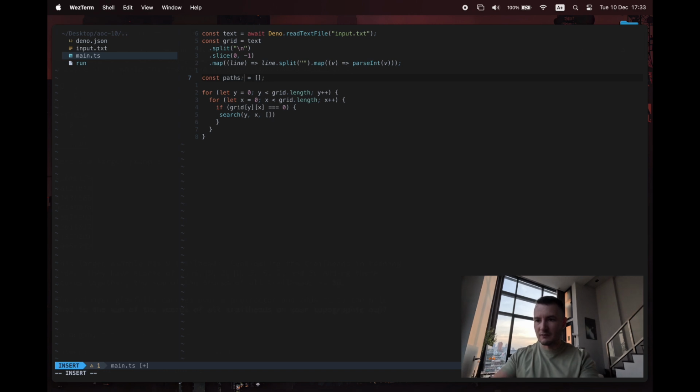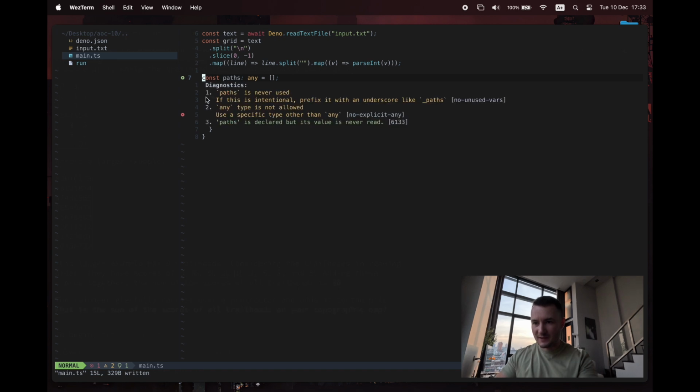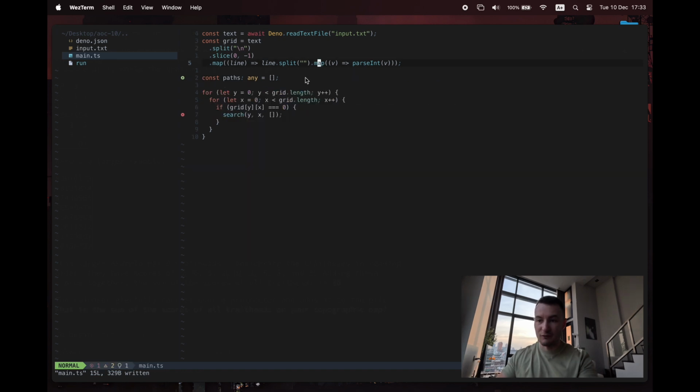I'm completely opting out of TypeScript right now. Let's just leave that as any for a second. It's going to complain at me. That's what this over here is, that any is not allowed, but I don't care. It's not an error, it's just a complaint. It's complaining that search doesn't exist, because it doesn't. Let's just create that for a second.